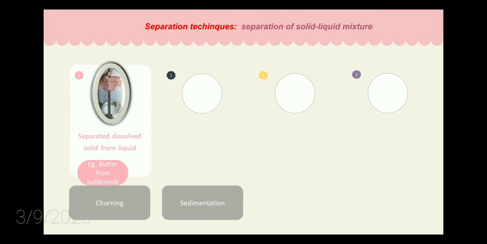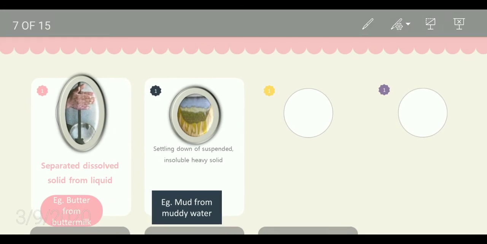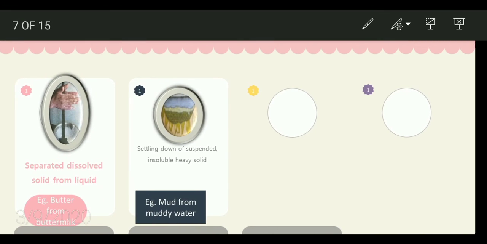Next process is sedimentation. In sedimentation, we are separating a heavy solid from a liquid. An example is separation of mud from muddy water. Here we allow it to settle. We are not disturbing that container so that it will settle down.